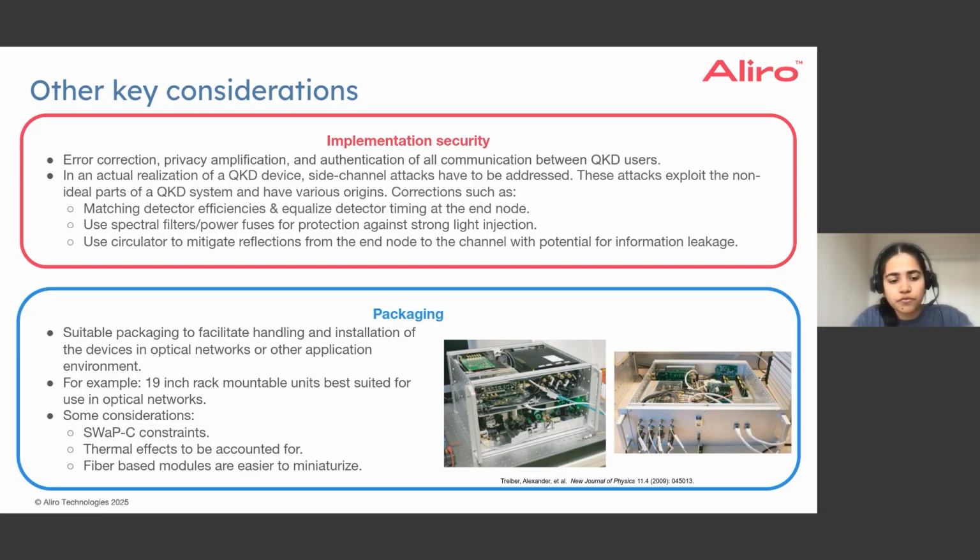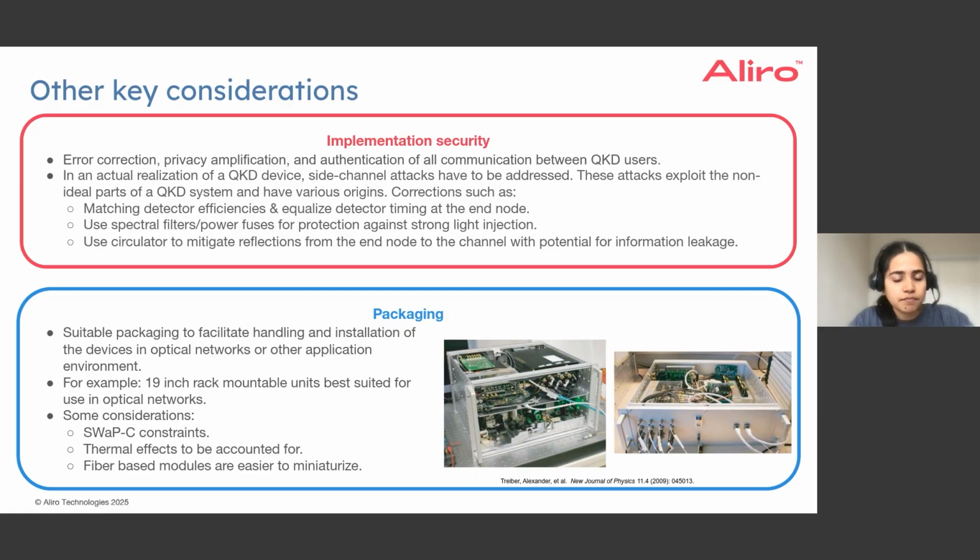Secure operation of a network also requires addressing implementation security. And even if the link is perfectly stabilized, there can be hardware imperfections that can introduce vulnerabilities and make the link susceptible to side channel attacks. For example, it could be differences in detector efficiencies or slight timing offsets in basis measurements that could be exploited by an eavesdropper. And for this, calibration routines and corrective measures are needed in order to mitigate these risks.